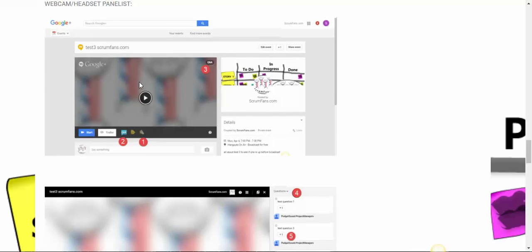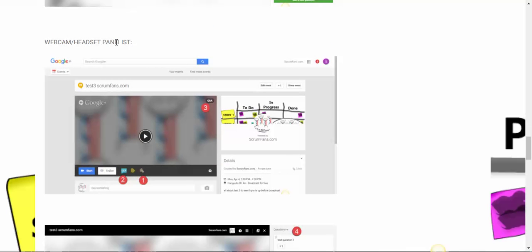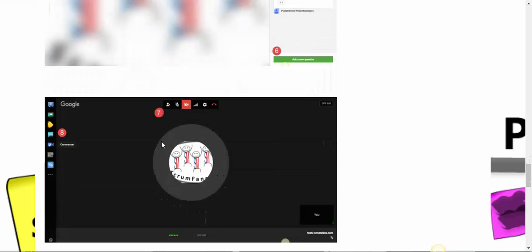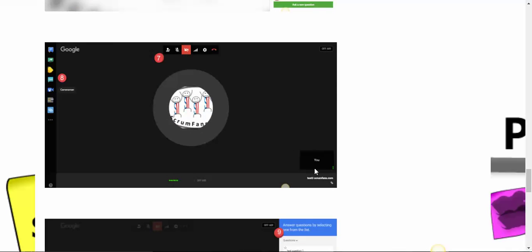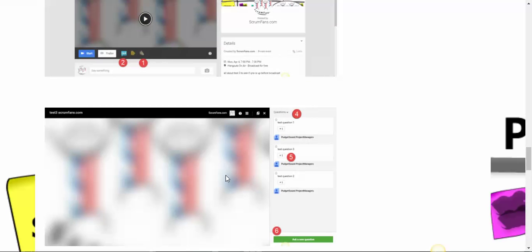Now here's the view for the webcam headset panelists. We have room for 9 folks to join us. If any of these 9 folks can join us, make sure they join about 30 minutes ahead of time and test out their webcam and headset to make sure it works. When they join here, they click start, and they'll be able to jump in and test their webcam. They'll see the back end view like this, and they'll see their picture come up, and other people's who are here early. We can all talk to, hear, and see each other before the broadcast starts. We're just in the back room area. Nobody else can see us.